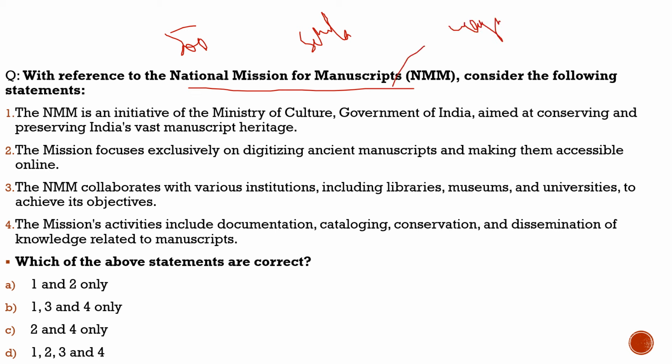So here we got the basic understanding of why we discussed this: because 500 crore has been allocated, it would be allocated through Sahitya Akademi, and its name may be changed in coming days from National Mission for Manuscripts to Gyan Bharatam. This is the nutshell behind why we brought this question.